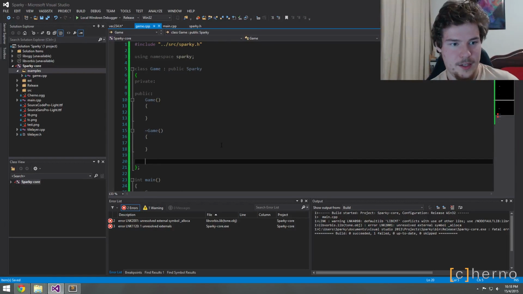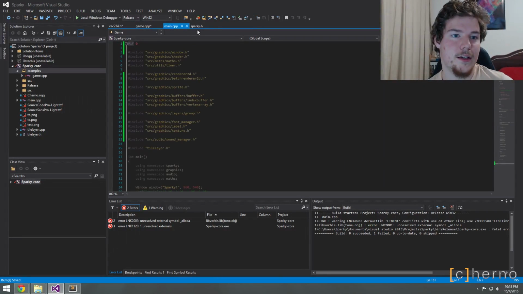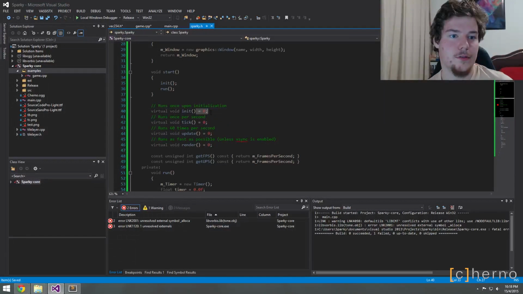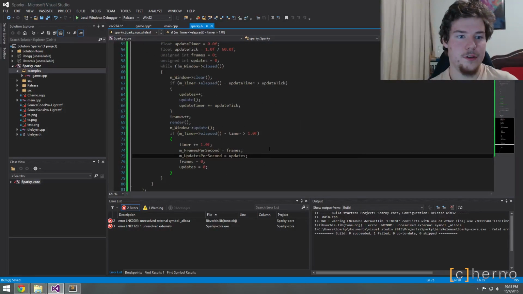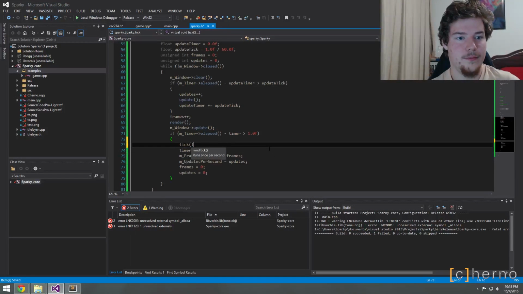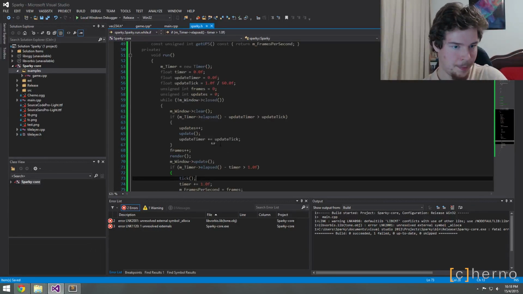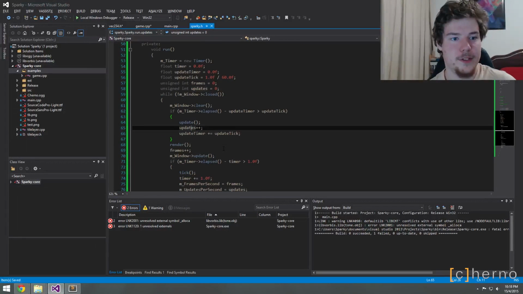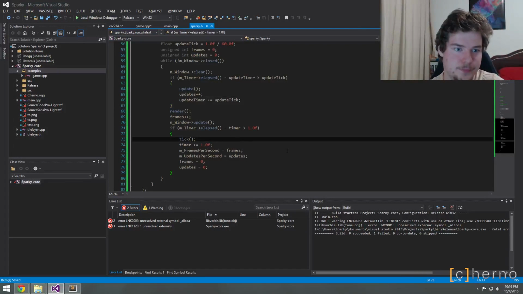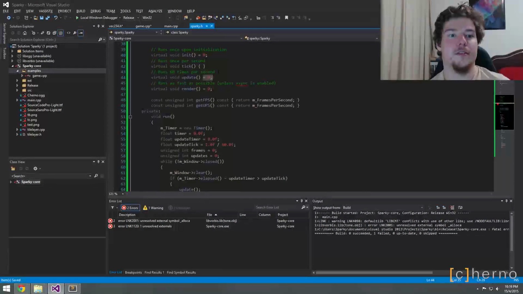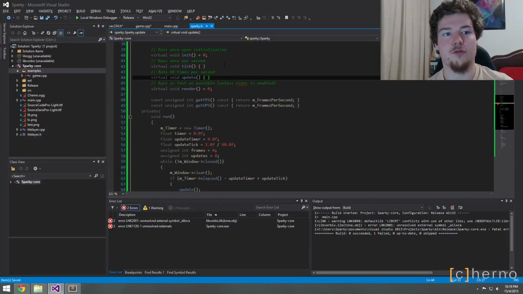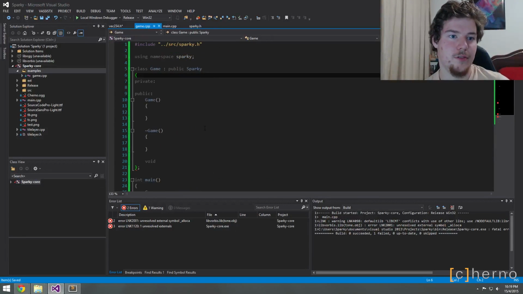So void. So I'll make this the case. You're not going to get forced to override tick, which happens once per second, or we're not calling that. Tick should happen here. And let's just lower this so it happens after the method. So tick should happen now. So you're not going to get forced to do this or update. So all you actually need is init and render, and that's it. Those are the only ones you're forced to actually do.